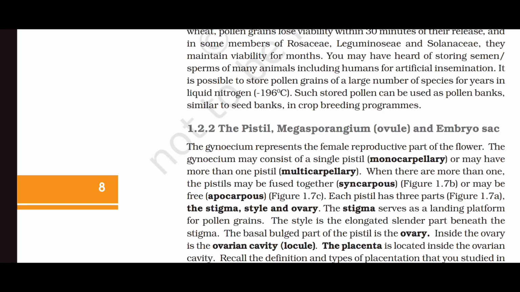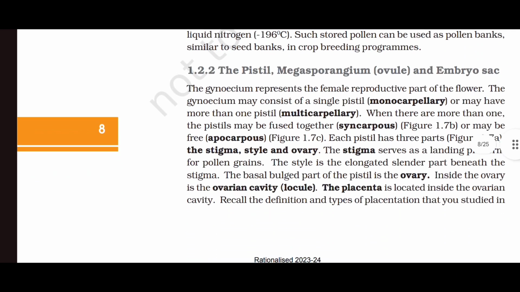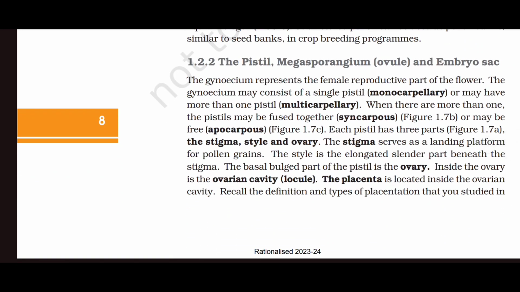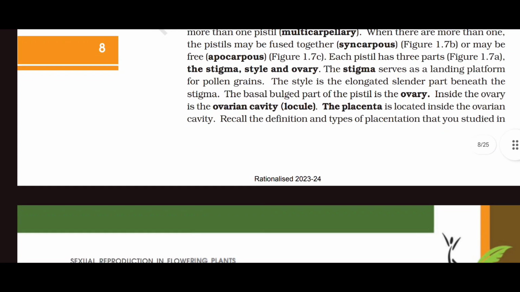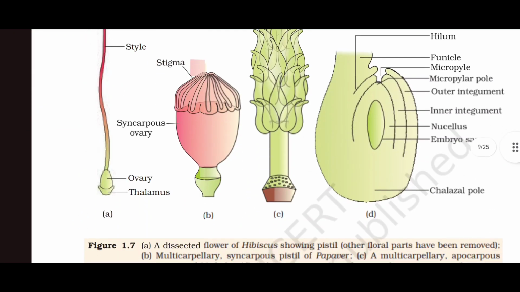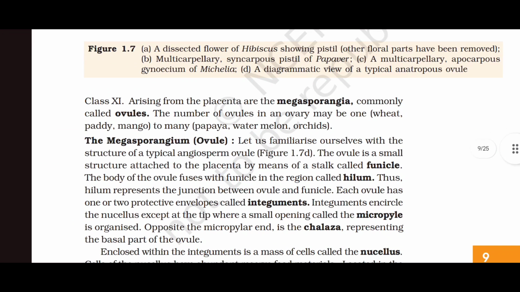The stigma serves as a landing platform for pollen grains. The style is the elongated slender part beneath the stigma. The basal bulged part of the pistil is the ovary. Inside the ovary is the ovarian cavity called locule. The placenta is located inside the ovarian cavity. Recall the definition and types of placentation that you studied in class 11th.